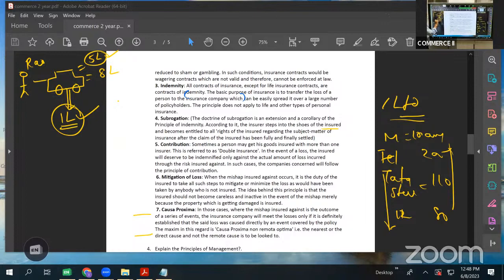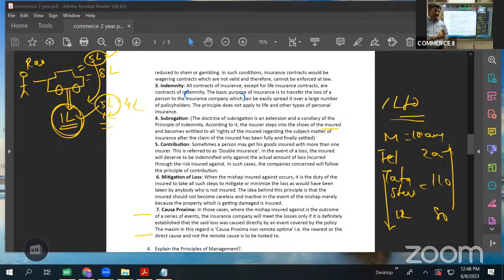He incurred a loss of 1 lakh. If the insurance company pays 5 lakh, then is he not making a profit of 4 lakhs? 5 lakh minus 1 lakh, 4 lakh. It is not allowed in case of insurance. In case of general insurance, indemnity means making good the loss, not the profit. If that were allowed, everybody would start doing that. I'll take a policy on my asset. I'll take a policy of 10 lakh.